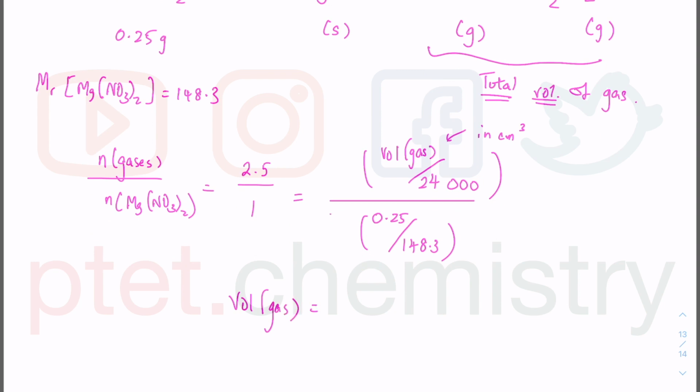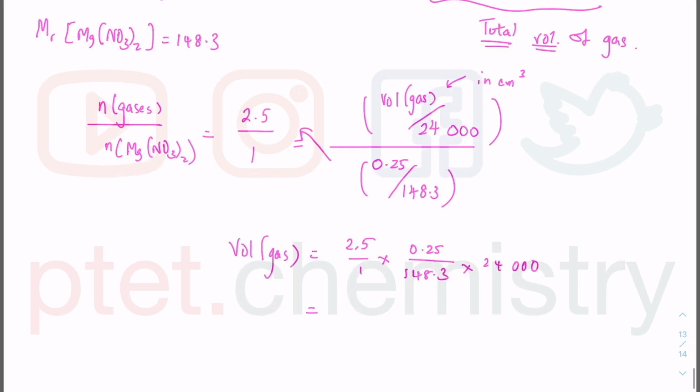Now we're just rearranging that equation. So volume of gas, I'll bring that up. So it's 2.5 over 1 times 0.25 over 148.3. Then multiply again by 24,000. Press that into your calculator and you will get 101 cm cube. And that is going to be option C there.